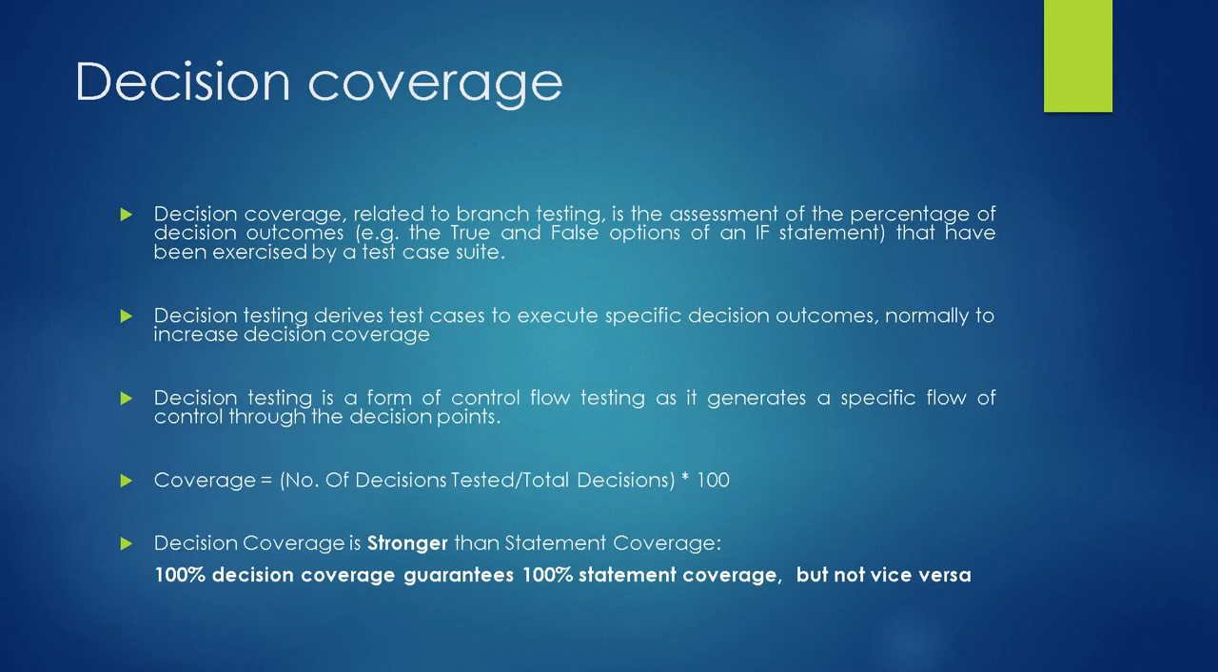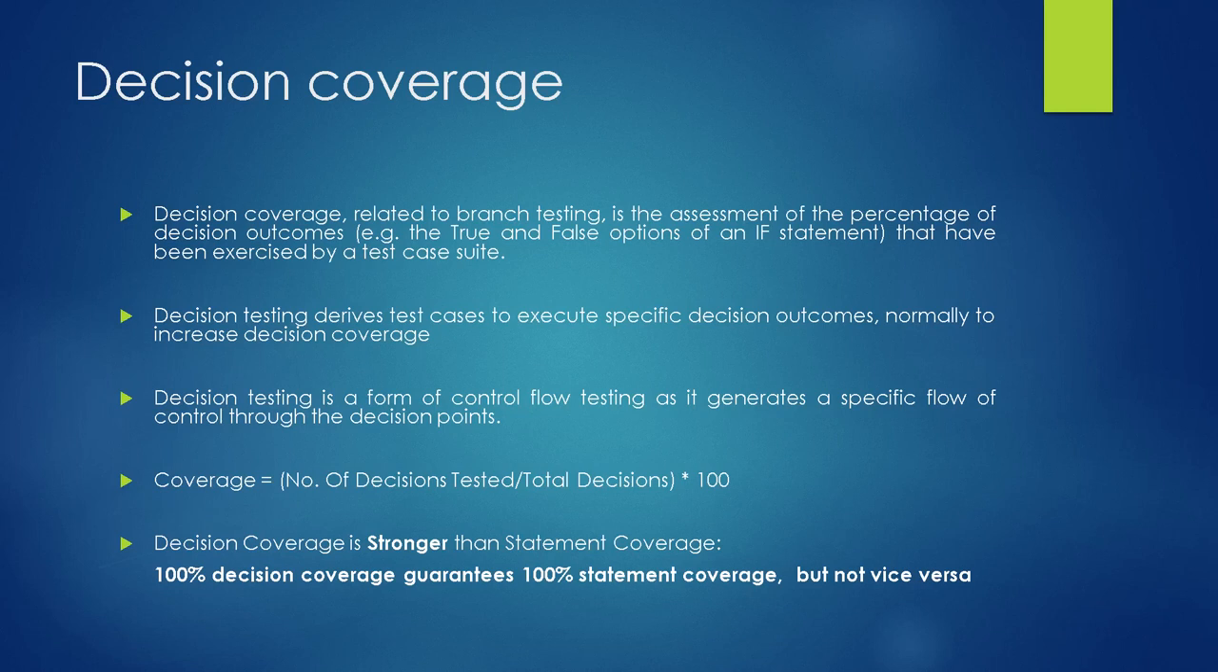Now we are going to see the decision coverage. Decision coverage is related to branch testing. It is the assessment of the percentage of the decision outcomes, that is the true or the false options of an if statement, that have been exercised by the test case suite. Decision testing derives the test cases to execute the specific decision outcomes, normally to increase the decision coverage.